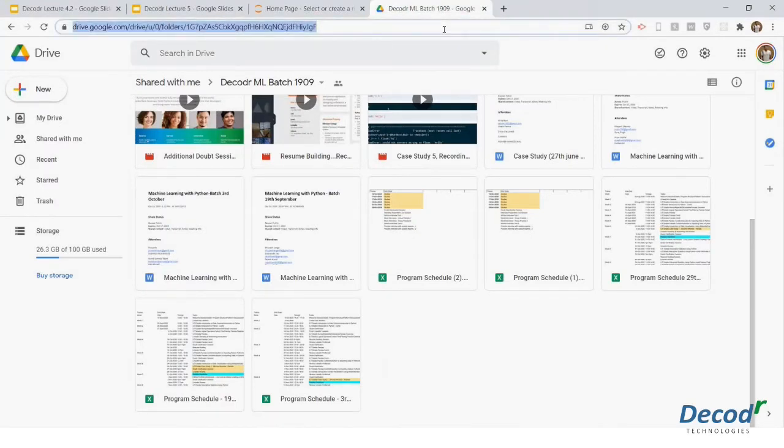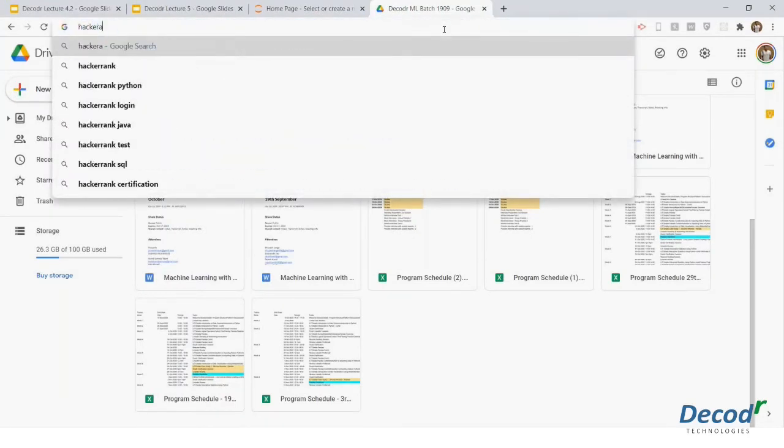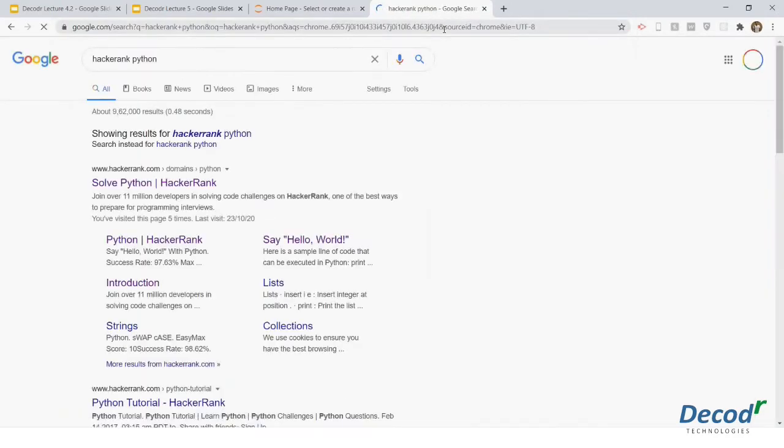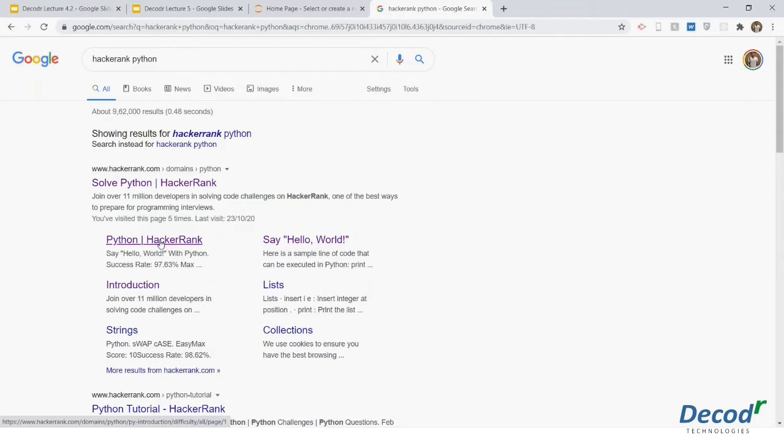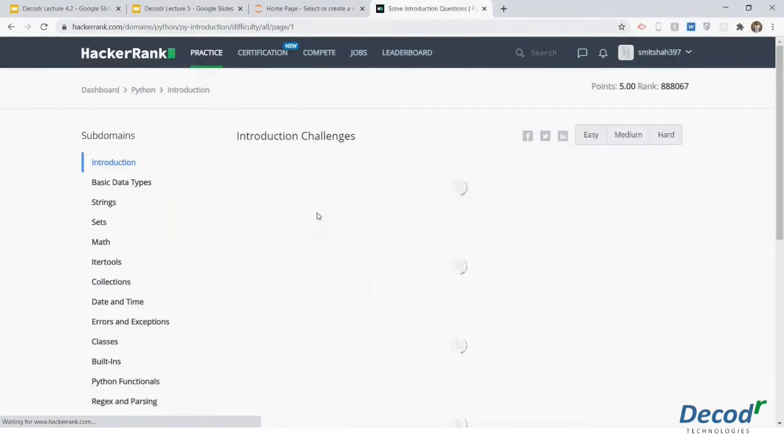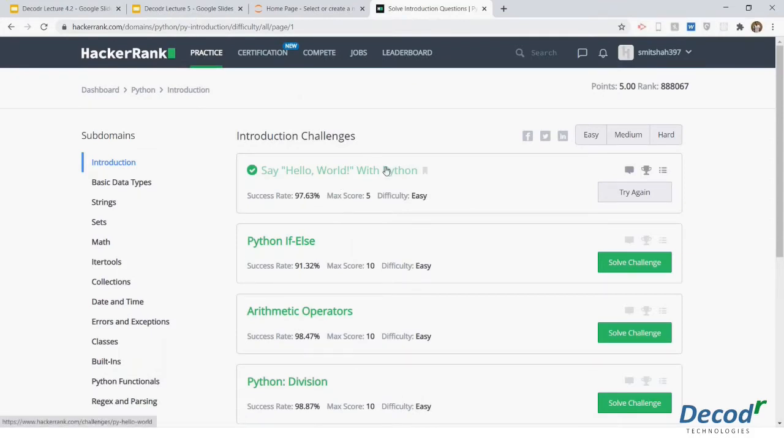One second. All you have to do is just write HackerRank Python. Just Google this term, HackerRank Python. Do you see this link? Click on any of the links over here. Suppose I click on this link, and here I have a bunch of problems that I can solve.